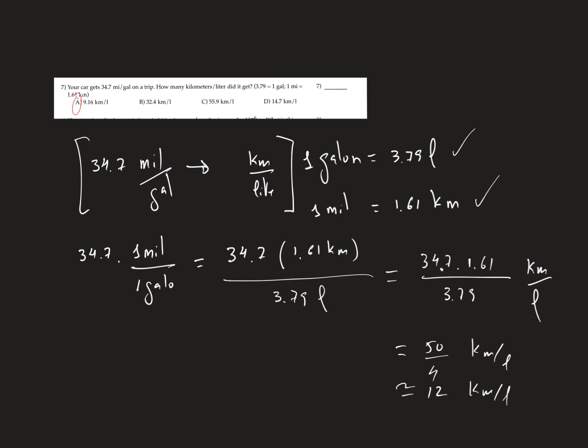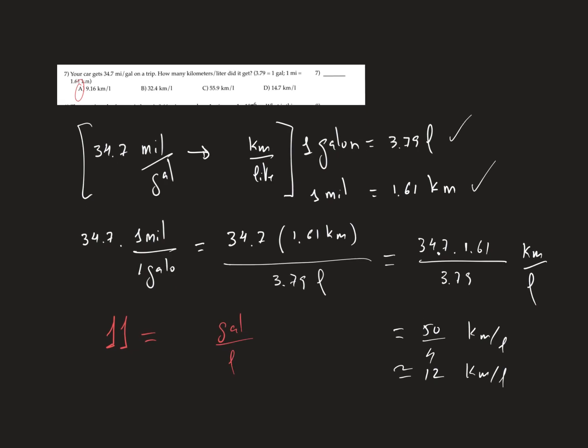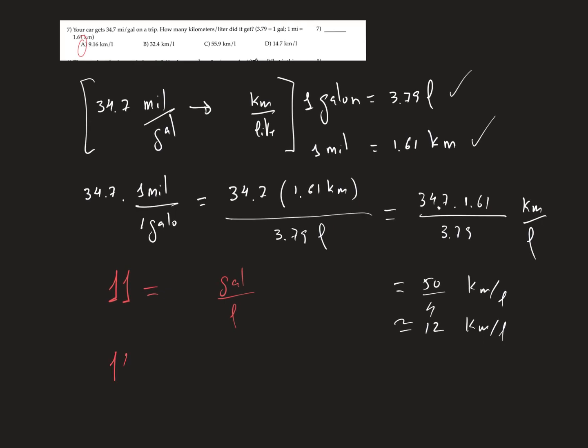You do this problem using the units. Create the unit for gallons per liters, gallons up, liters down, and create the unit for miles and kilometers, so kilometers will be in the numerator and miles in the denominator.